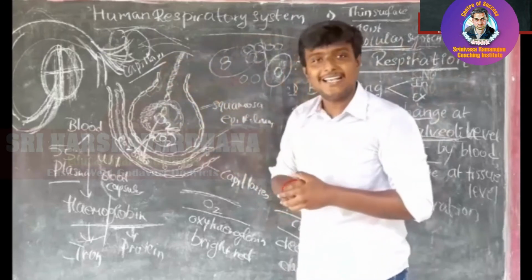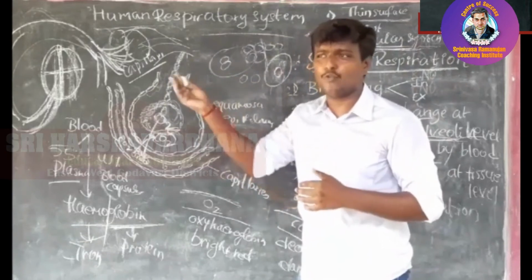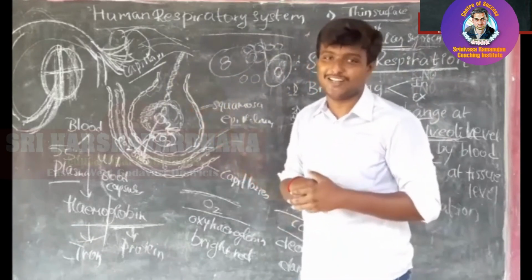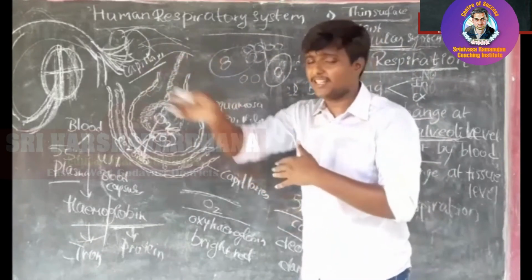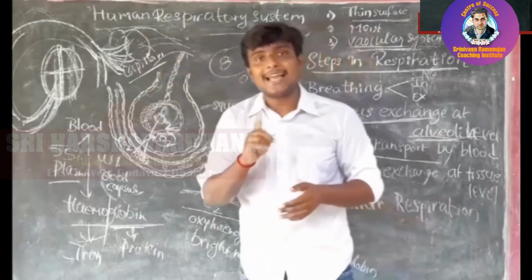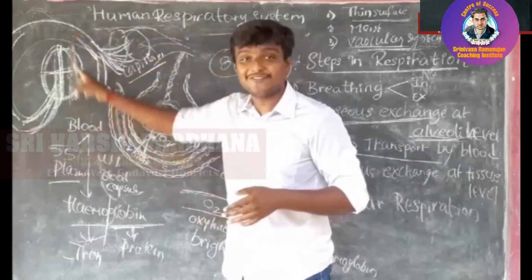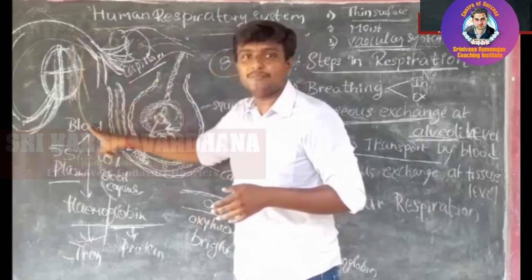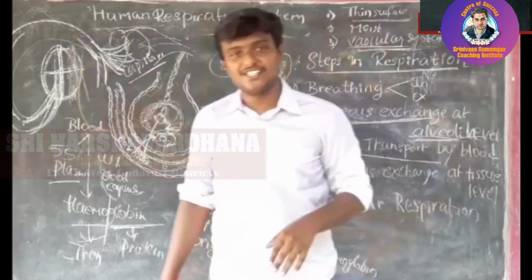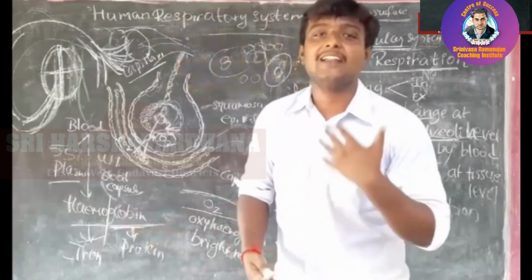That one has one more name, which I will explain in the third lesson. Actually what we call it is the pulmonary vein, but there is no need for that now, I will explain it in the third lesson. So when it comes outside, that blood vessel will be carrying the oxygenated blood and all that blood reaches the left side portion. After it reaches the left side portion, from there it is distributed to the whole body. So this is how the gas exchange takes place at the alveoli level.